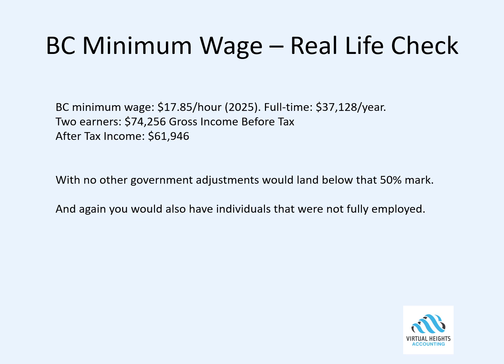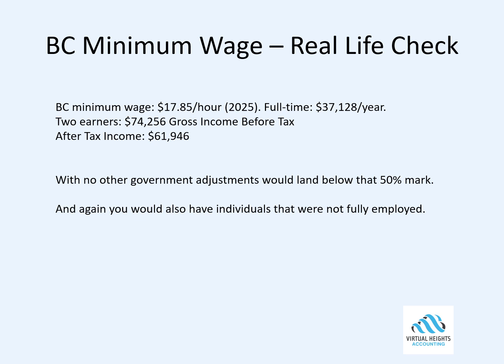Looking up a quick example from the lower end side, the below 50%. So I just wanted to say a BC minimum wage real-life check. The minimum wage currently, 2025, is $17.85 per hour. So full-time hours at 40 hours a week would get you a gross salary of $37,128 a year. If we had two individuals in the same household, both minimum wage earners, no kids, just for simplicity for this one, $74,256 gross income before tax.